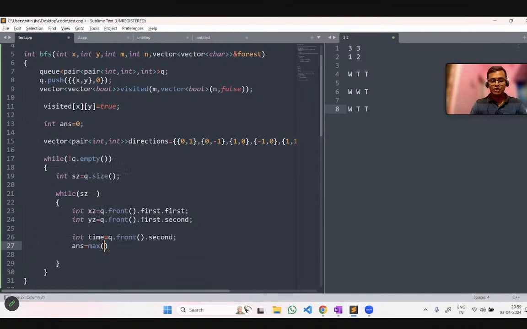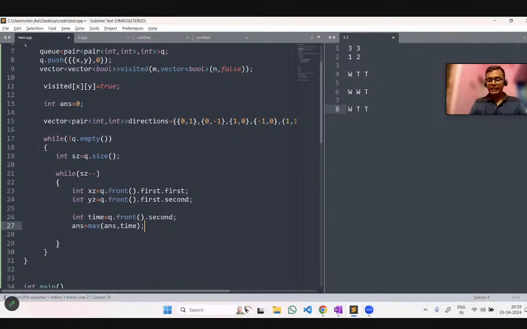We have to check max of answer and time to get the new time for us. Okay, now you have to check here. This comparison is being done. Now this tree is burning, that is for sure. Now we have to check all its 8 directions. So how will we get all its 8 directions?